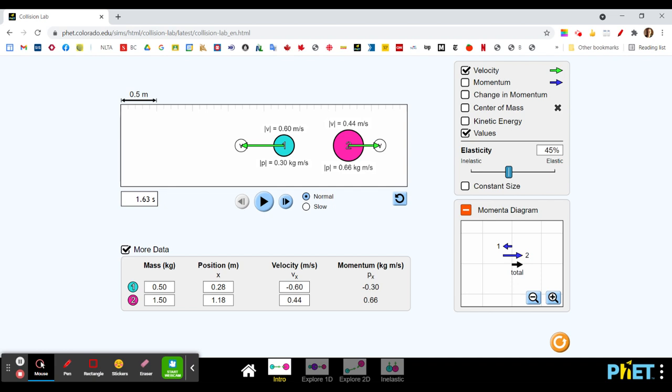So what this illustrates is that whether the collision is elastic, inelastic, or somewhere in between, the total momentum before the collision and the total momentum after the collision will be the same. So that gives us equations where you could say, for any kind of interaction between two objects, well, any number of objects really, the total momentum before the interaction will equal the total momentum after the interaction. This is a universal law. It works for everything, and it's never violated.